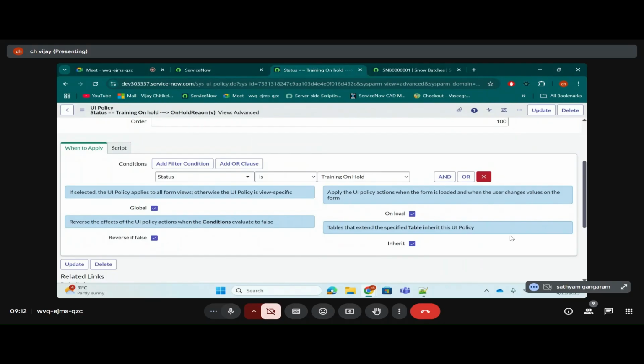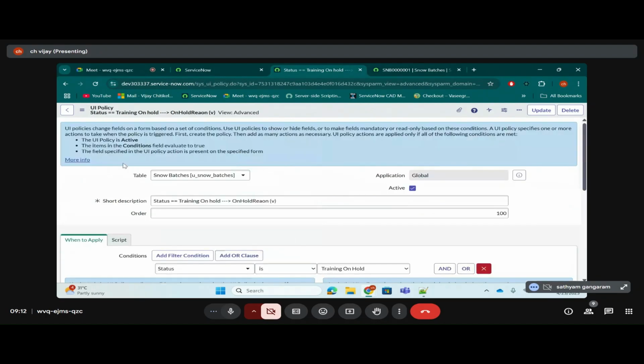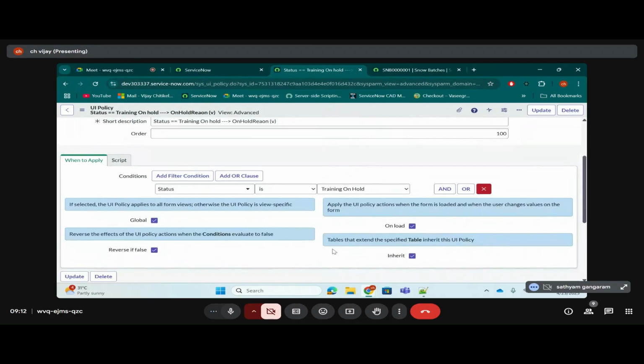What is the parent table here? Snow batches. Okay, good. See, this table is in bold, which means it is referring to this table. So what the system is telling is: tables that extend the specified table inherit this UI policy. It will be unchecked by default. By default it will be false.